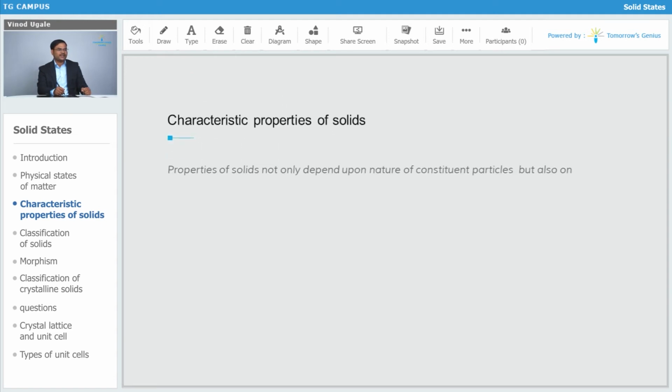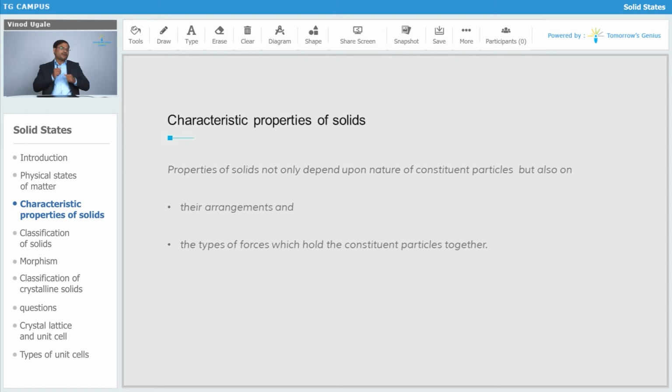Next, properties of solids not only depend on the nature of constituent particles, but the properties are also going to depend on how the particles are arranged. It is going to depend on their arrangements and the type of forces. I already told you what type of forces we are going to consider over here, the type of forces which are going to hold the constituent particles together. So both things we will have to consider.